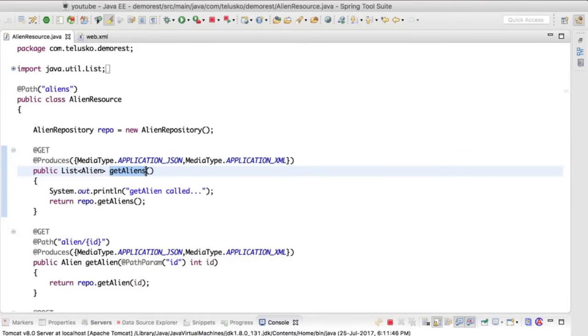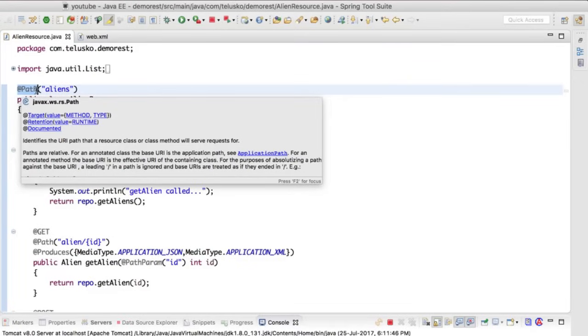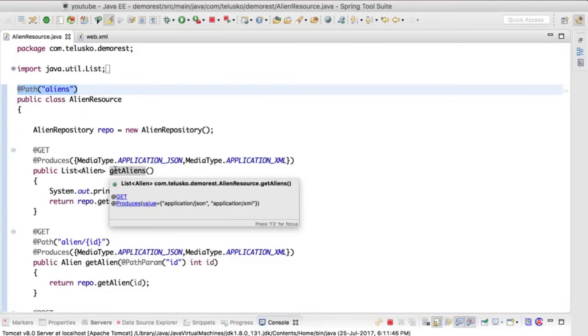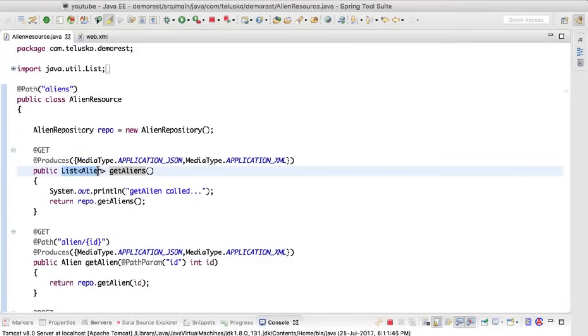Now, this method will be called whenever you request for aliens. So this path annotation will map your request, right? So when you request for aliens, this will map it and you can return all the aliens. But again, in which format are you returning them? So we are returning them in a list format.